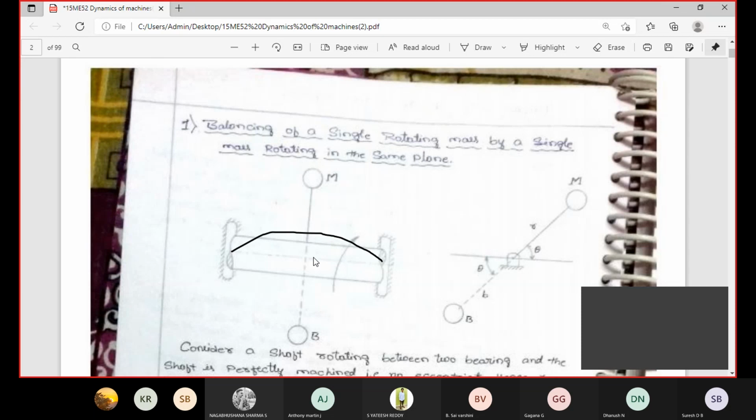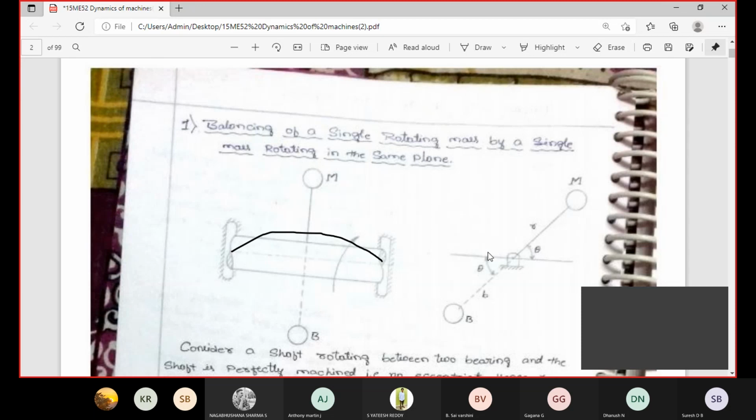To avoid that, you can attach one mass exactly at the center for balancing purpose. In the opposite direction, you can attach one more mass for balancing. This particular mass, due to the self weight of the shaft, is acting away from the center axis. For balancing purpose, you attach one more mass. Due to this balancing mass, the shaft rotates about the same center axis. This angle is very important when attaching additional masses or weight.